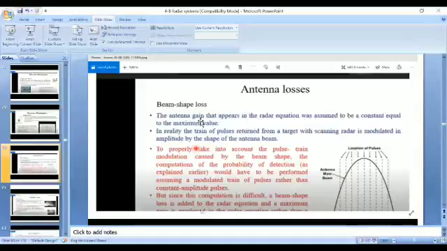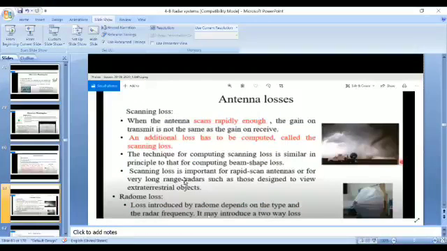Okay, this is also a predictable loss we need to take into account while analyzing the radar system performance. And see here, there are some other antenna losses, the first one being scanning loss. Here we have one scenario, that is whenever the transmitting gain is not the same as the receiving gain. The transmitting antenna transmits a signal with some gain.